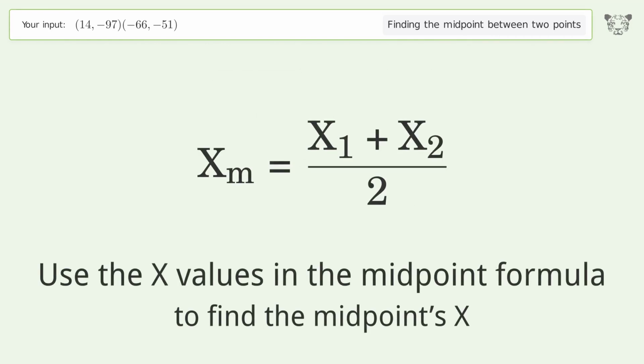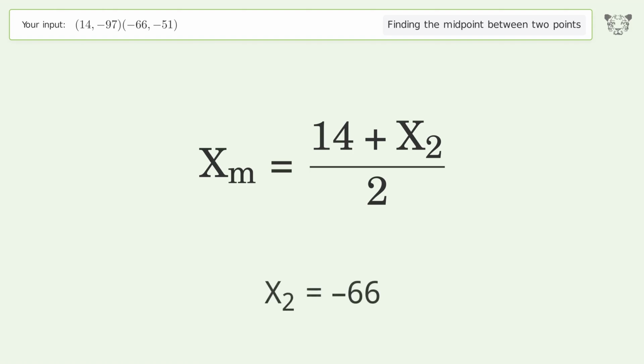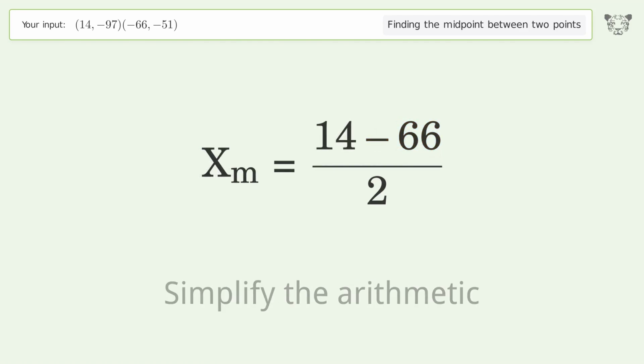Use the x values in the midpoint formula to find the midpoint's x. x1 equals 14. x2 equals -66. Simplify the arithmetic.